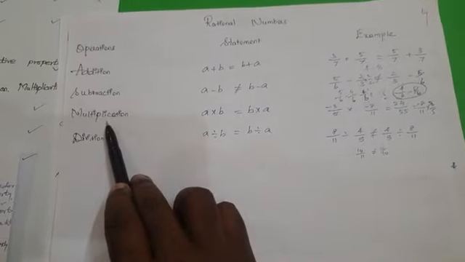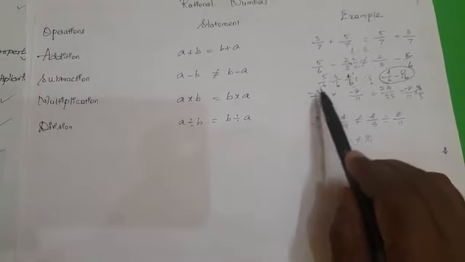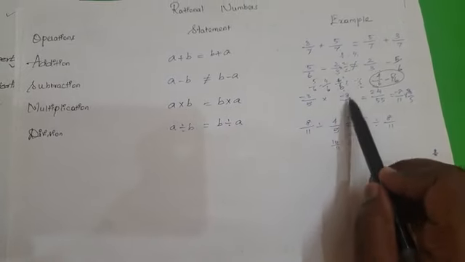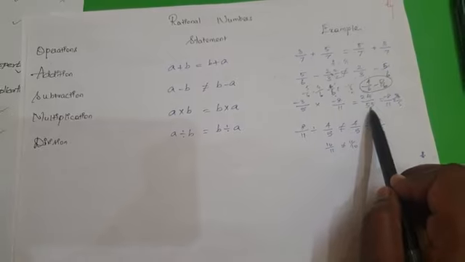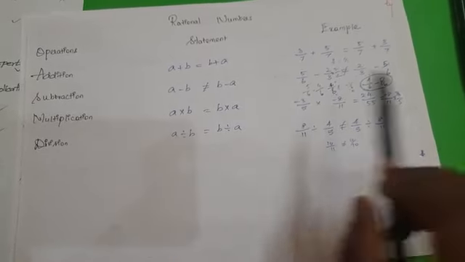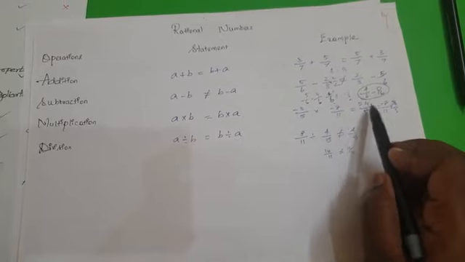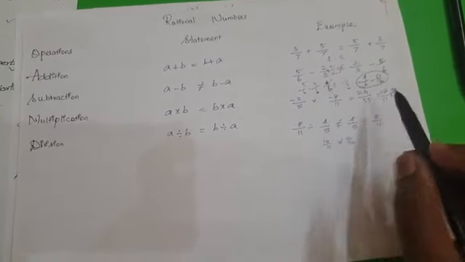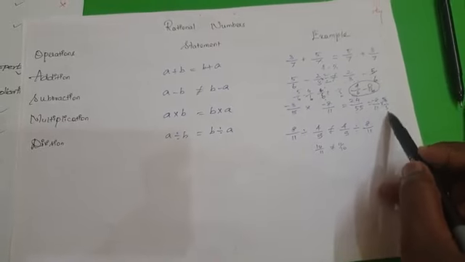When you come to multiplication, a into b is equal to b into a. So minus 3 by 5 into minus 8 by 11 gives the resultant of 24 by 55. As I told you, I will give an activity regarding this. Minus 3 into minus 8 is equal to 24, product of numerators by product of denominators. If you exchange the numbers also, minus 8 by 11 into minus 3 by 5 will give the same resultant.